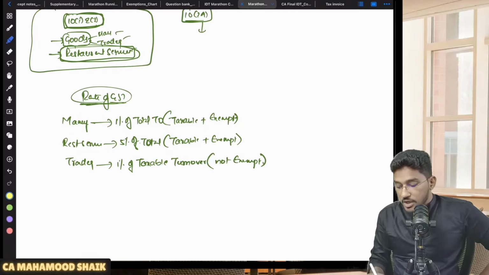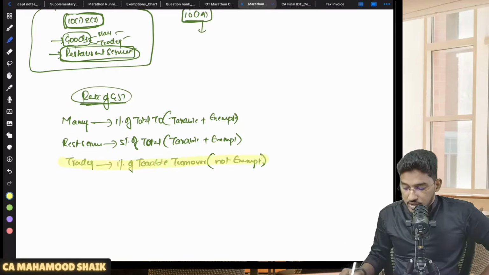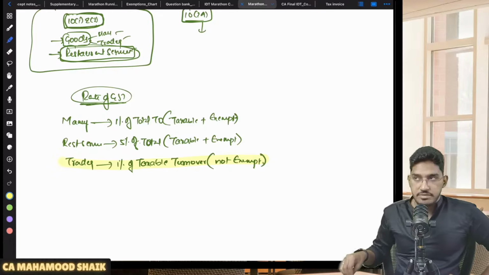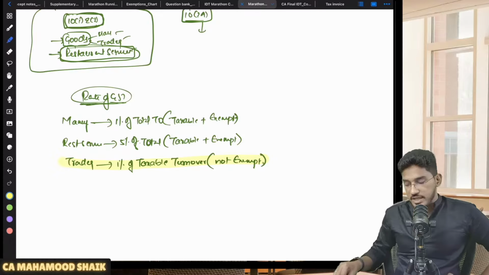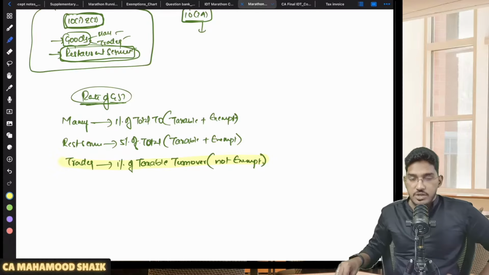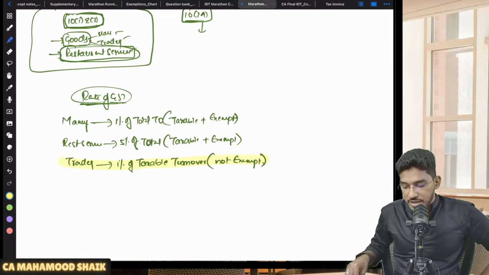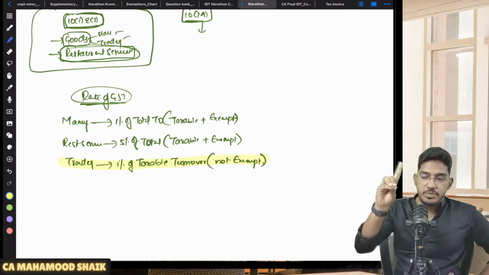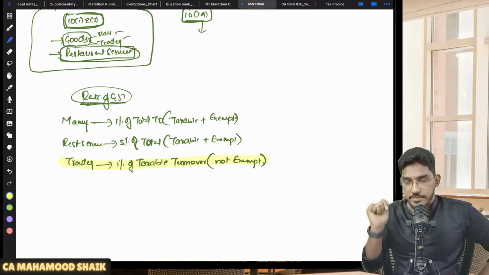minute detail here. In case you are a manufacturer, you will be liable to pay 1% of your total turnover in a state or union territory. In every state and union territory, how much turnover you are making. So total turnover, taxable turnover and exempt turnover, both you have to add up together. On your total turnover, taxable as well as exempt, you will be liable to pay 1%. And this payment you have to make quarterly, once in every quarter.